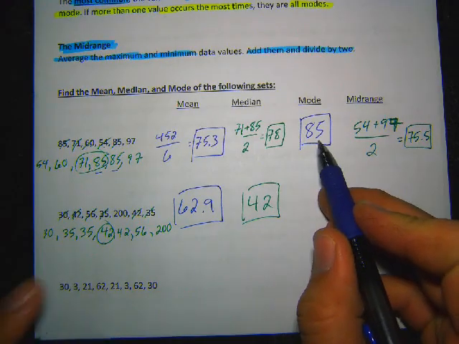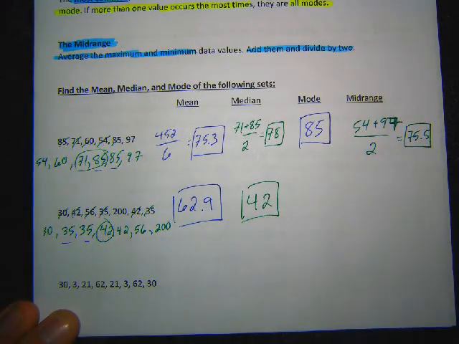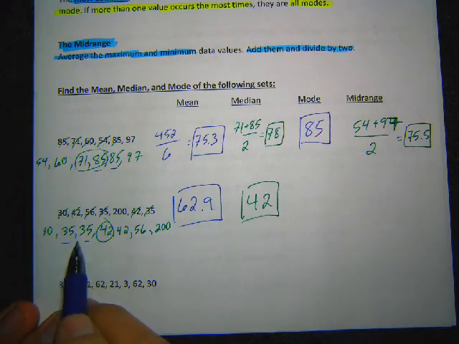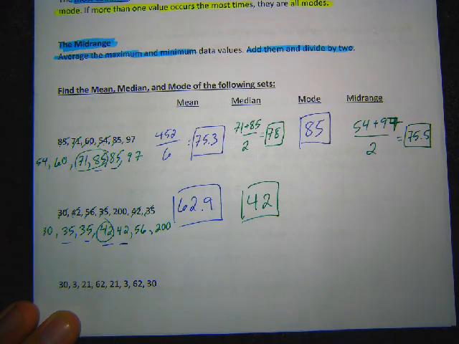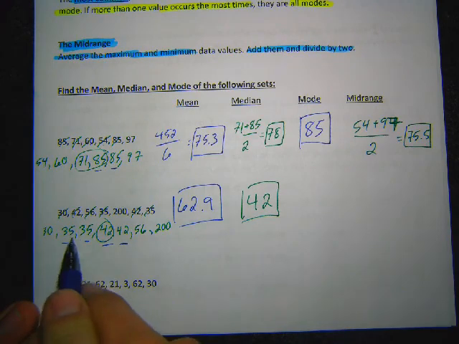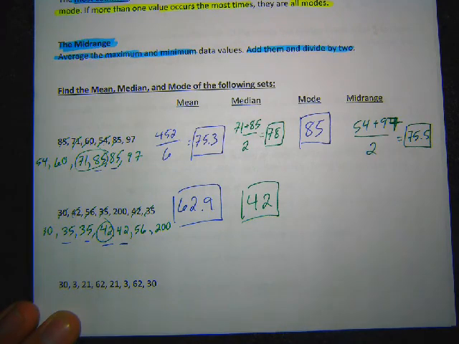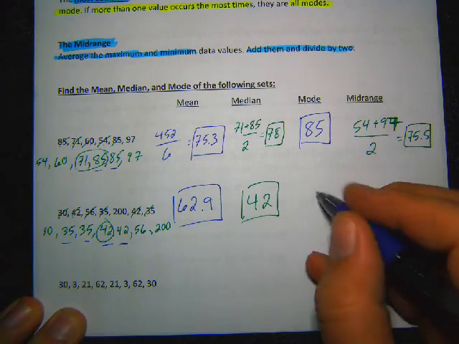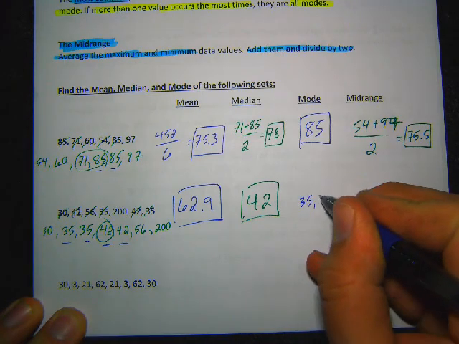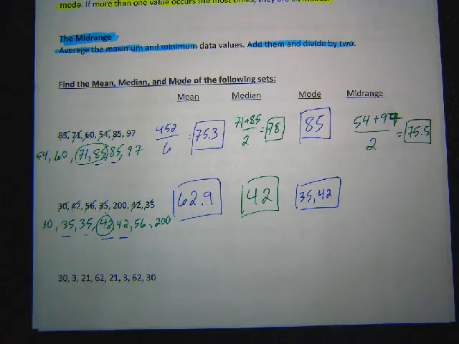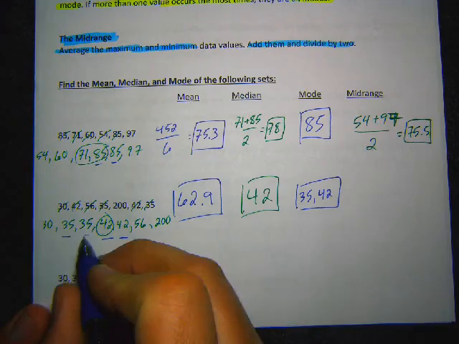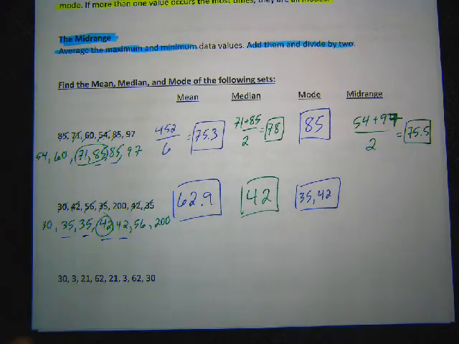Mode, what's the most often? Well, there's two 35s. So again, if something shows up more than everything else, but there's also two 42s. So actually, both 35 and 42 are both modes. It's possible to have more than one mode. There's two answers to this one. Because there's two different numbers, they're both modes. Again, they both show up twice in this case, so they're modes.